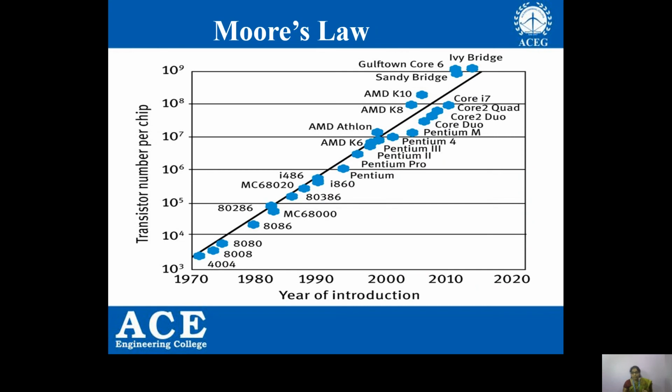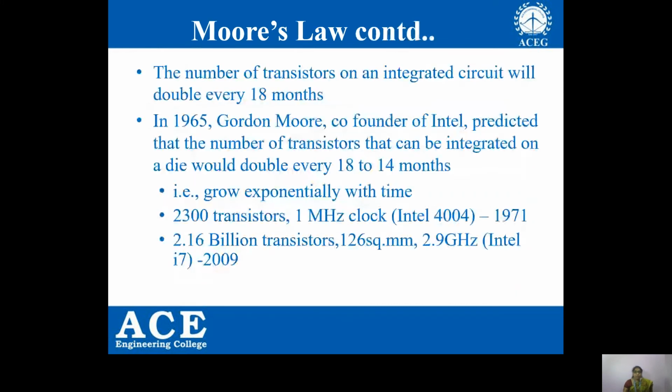But coming to the year around 2010, Intel produced another IC, that is Intel i7. In that, the number of transistors per chip is more than 10 crores. So if you observe here, this Moore's law is the prediction he made from 1965 itself, that the number of transistors on an integrated circuit is going to double every 18 months.